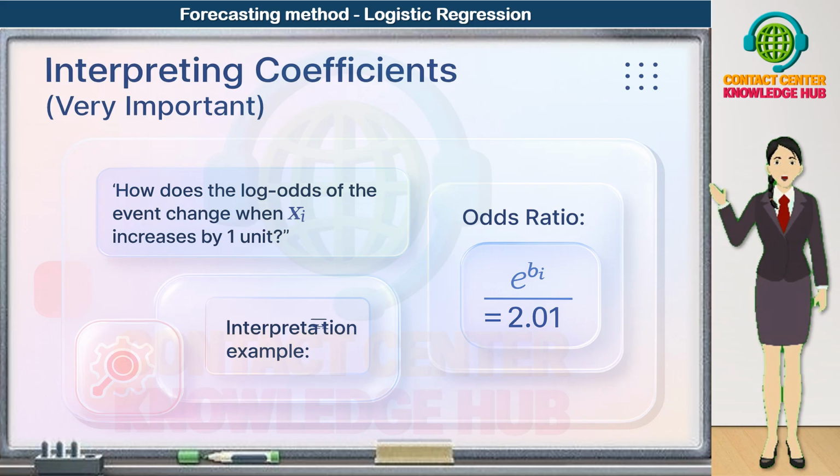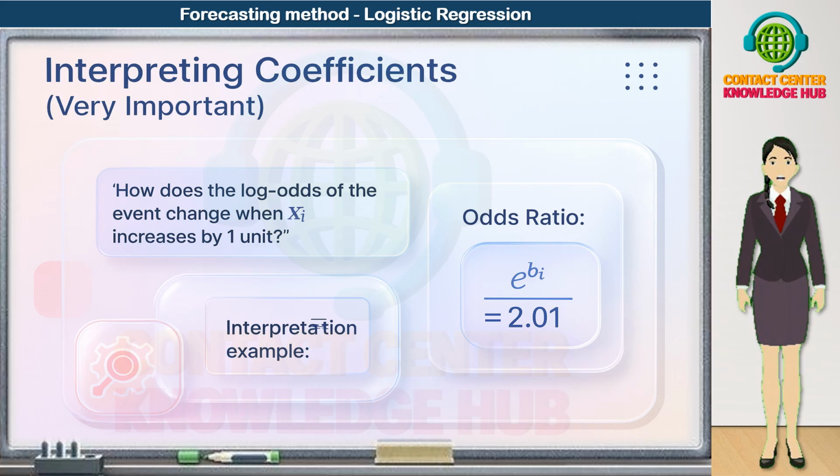We do this by exponentiating the coefficient. In other words, we calculate e to the power of Bi. Mathematically, odds ratio is equal to e raised to the power Bi. Let's take a simple interpretation example. Suppose the coefficient B for a predictor is 0.7. We compute the odds ratio as e to the power 0.7, which is approximately 2.01.